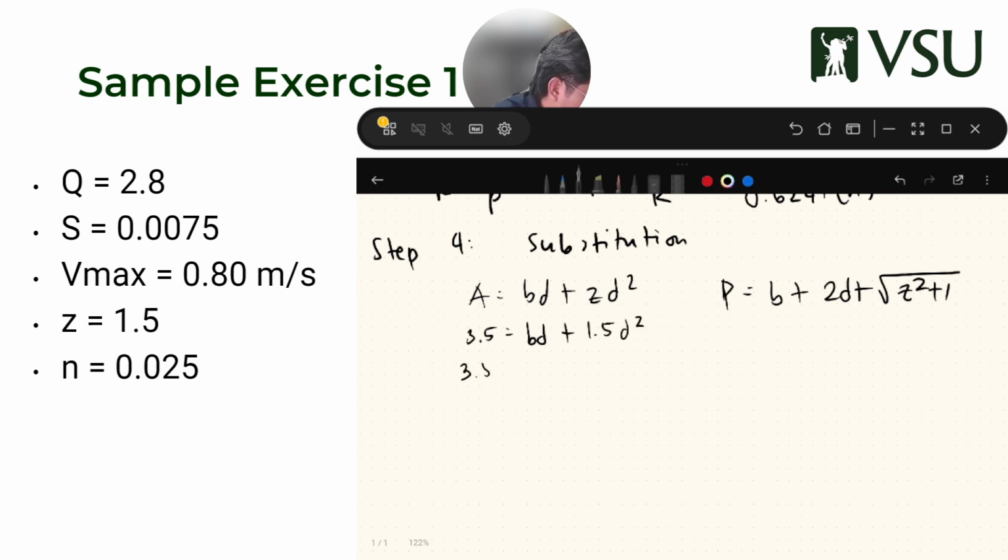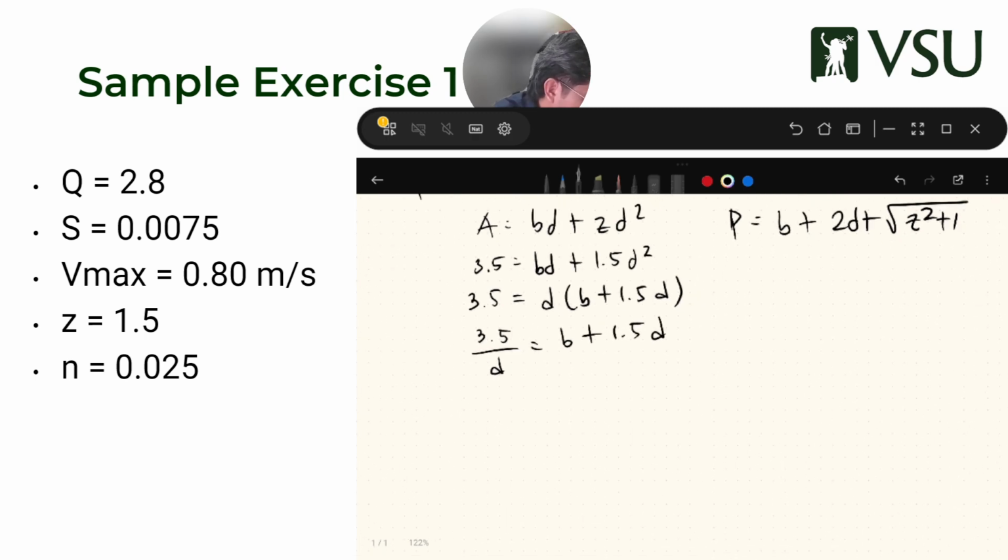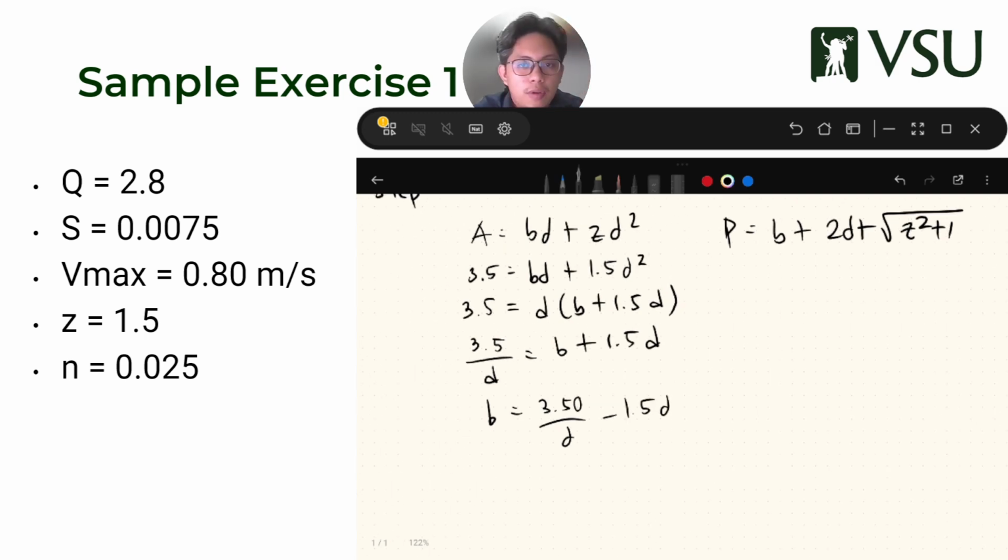So that's 3.5 equals D times B plus 1.5 D. Then 3.5 over D equals B plus 1.5 D. That leaves me with B equals 3.5 over D minus 1.5 D. Okay, so I hope you followed.